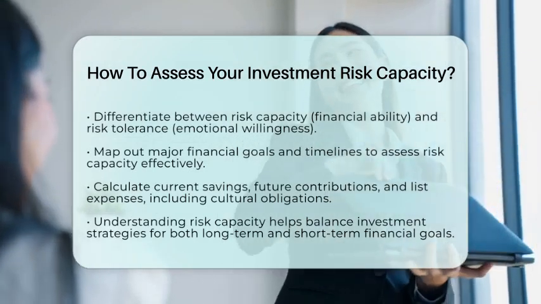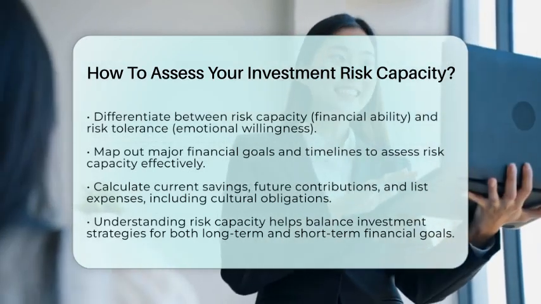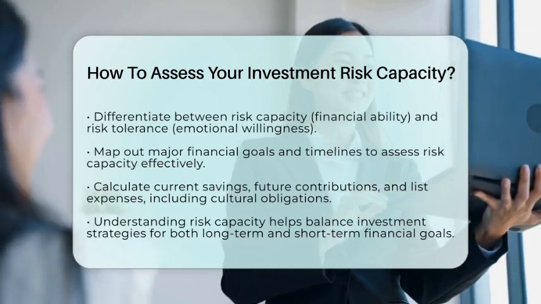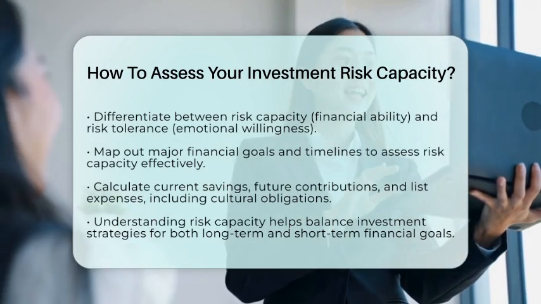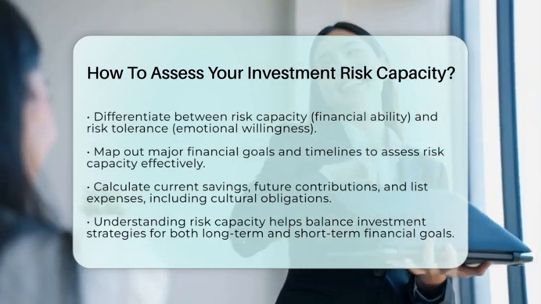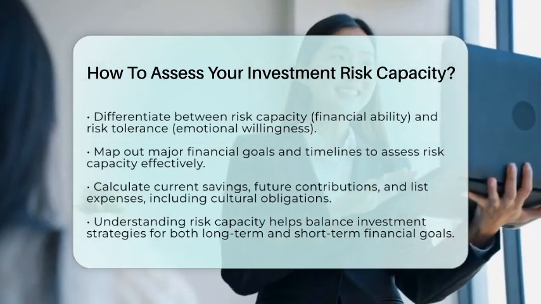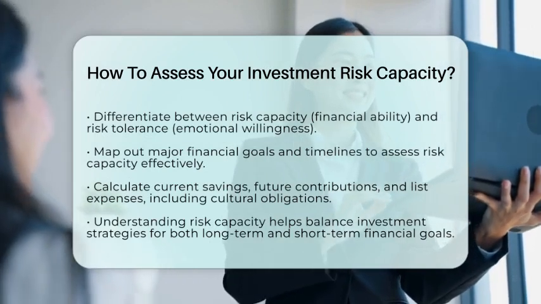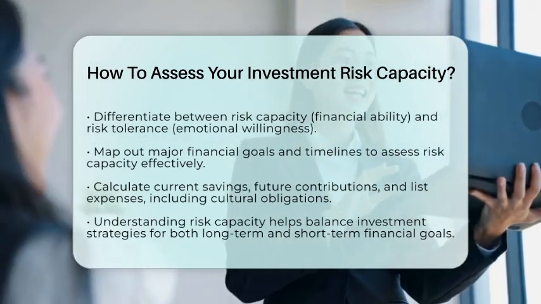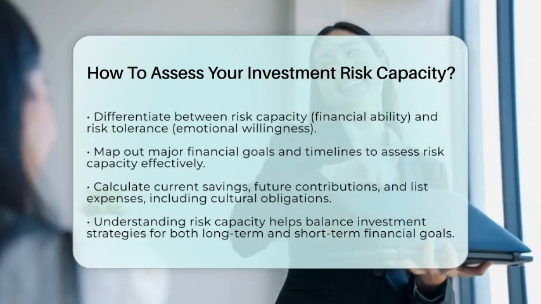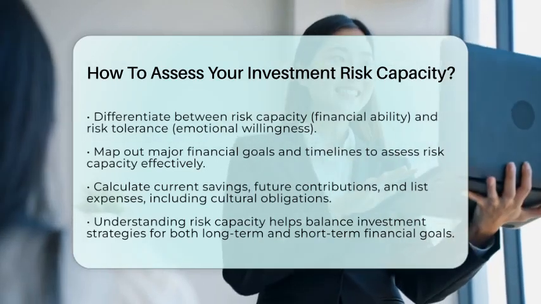Start by mapping out your major financial goals and their timelines. This could include education, family support, and celebrations. Next, calculate your current savings and expected future contributions. List your fixed and variable expenses, including cultural obligations. Finally, consider your income stability and the size of your emergency fund.